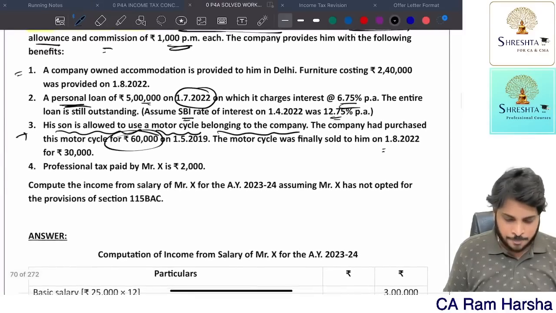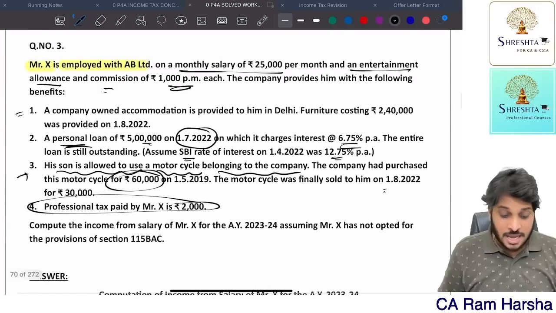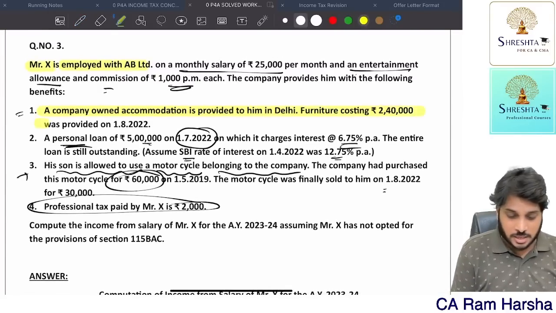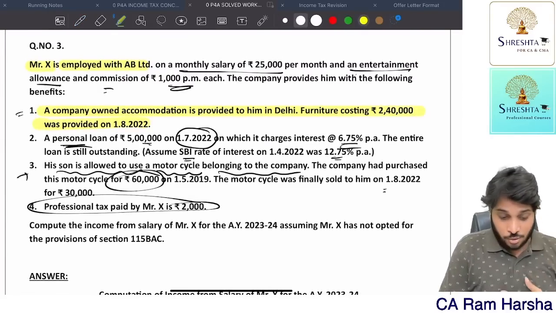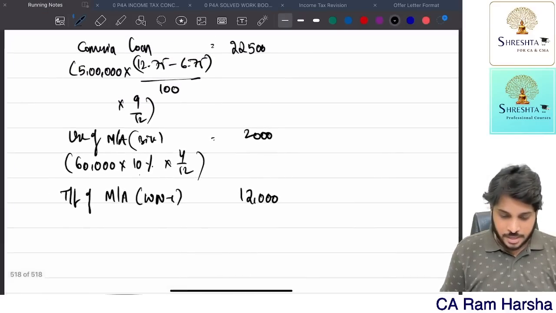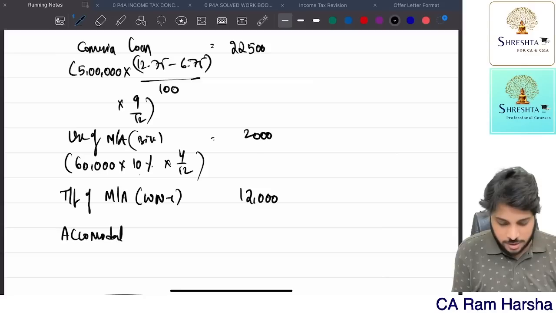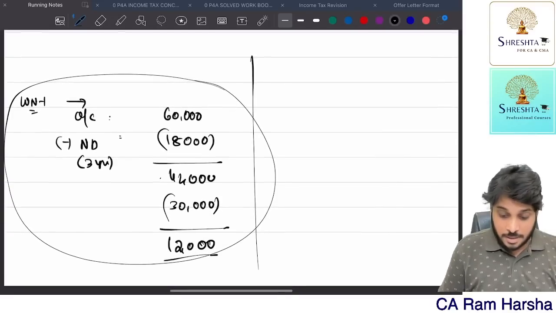Okay. Next, profession tax paid. This is relevant for deductions purpose. That's it. Now finally, accommodation facility. Now to the employee we have given accommodation. The company has given accommodation. So accommodation is given. Getting it? Working note 2. Fine. Remember this is a furnished accommodation.